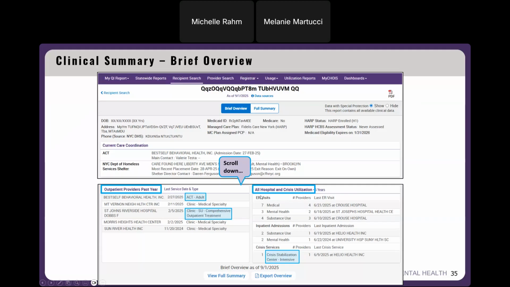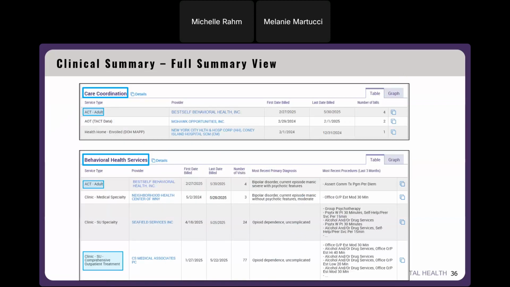And then to the right, the all hospital and crisis utilization section, we have our crisis services bucket down here. And if anyone's had a crisis stabilization center intensive or supportive service, those service settings will show in this section of the brief overview. And then I want to show what it looks like in the full summary view, because you do get a little bit more information.